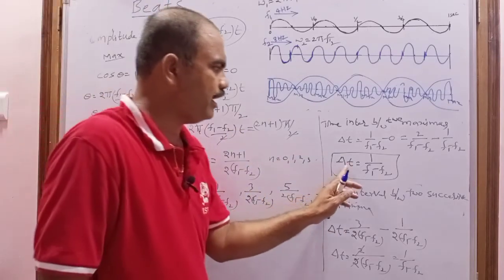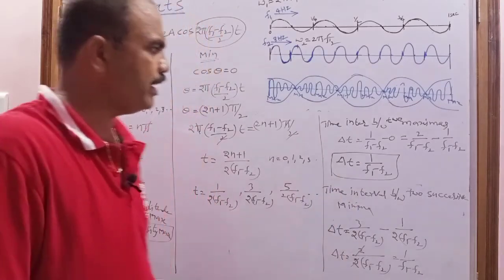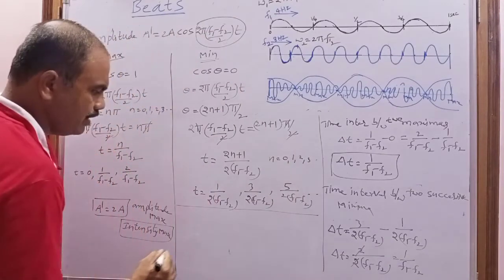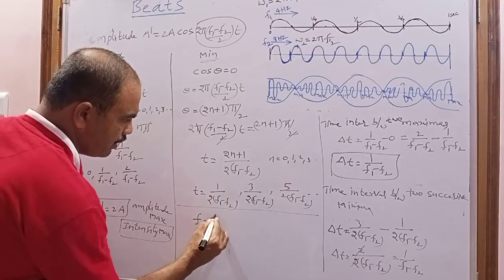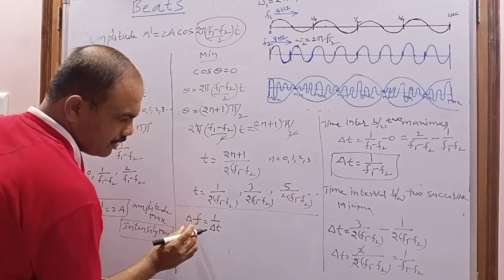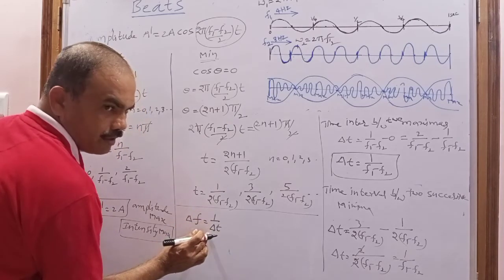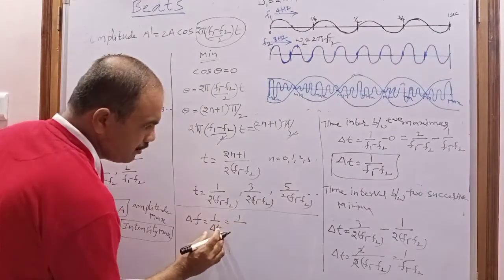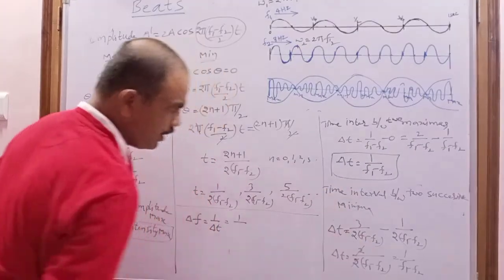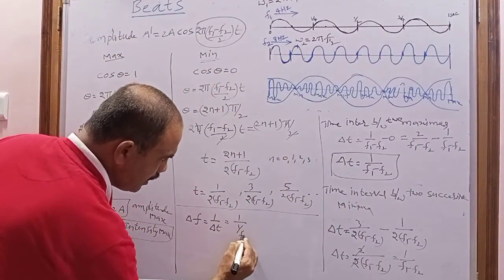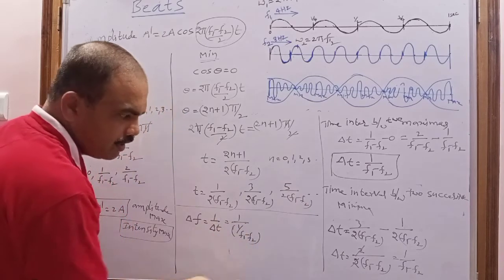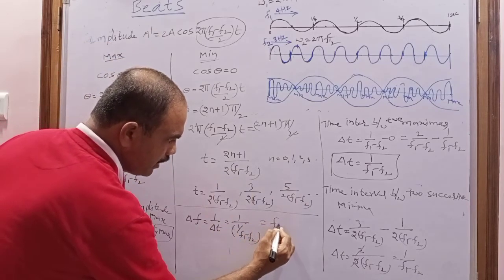So when you know the time interval, and when you know the time period, you can calculate the frequency. How can you calculate the frequency? Frequency f is equal to 1 by time interval, and delta f, that is nothing but the beat frequency, is 1 by time period. So what is 1 by time period? You can take the time interval between two maxima, or between two minima. That is 1 divided by f1 minus f2. So it is in the denominator, therefore it becomes the numerator, that's why f1 minus f2.